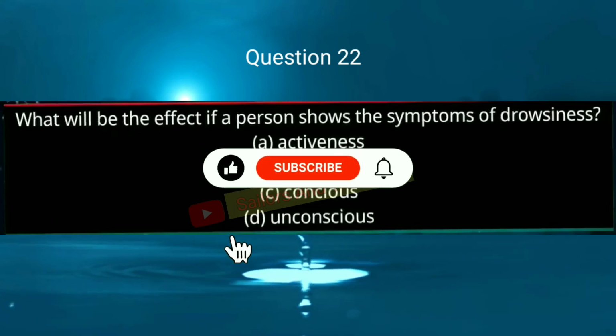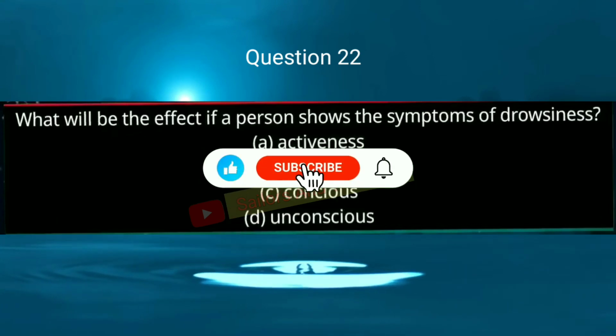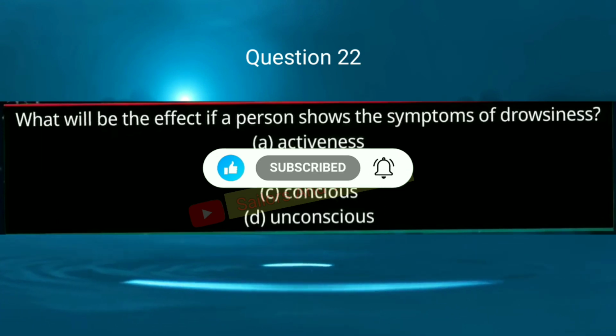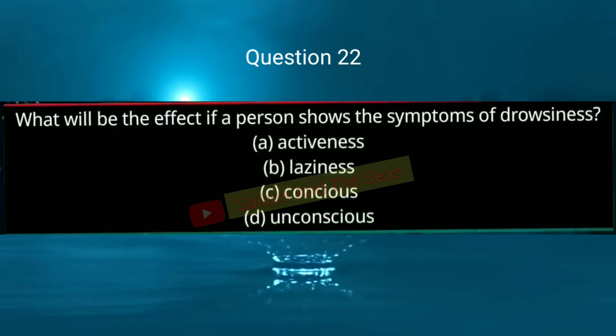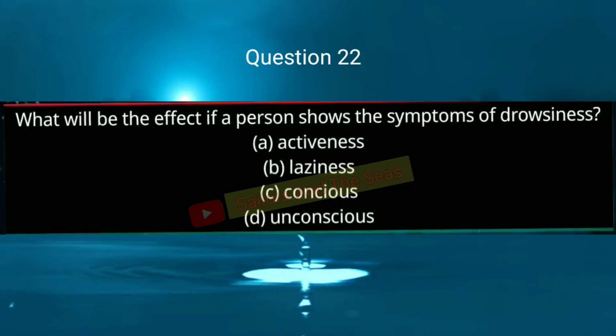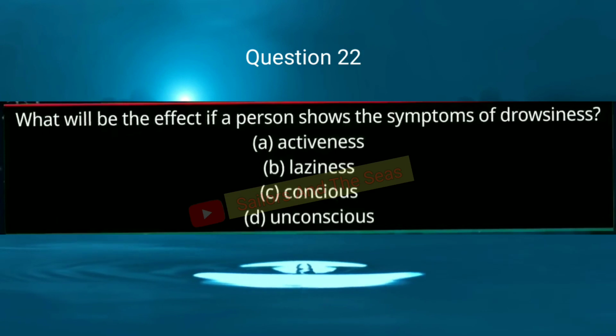Question 22. What will be the effect if a person shows the symptoms of drowsiness? Option A, activeness. Option B, laziness. Option C, conscious. And option D, unconscious. Answer will be D, unconscious.